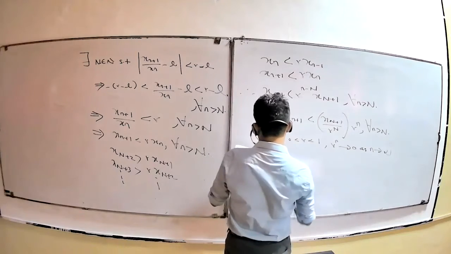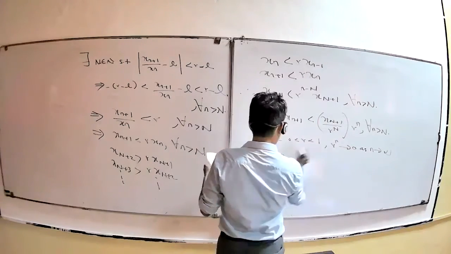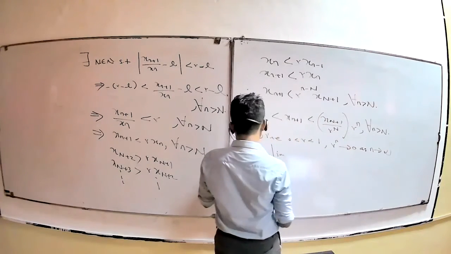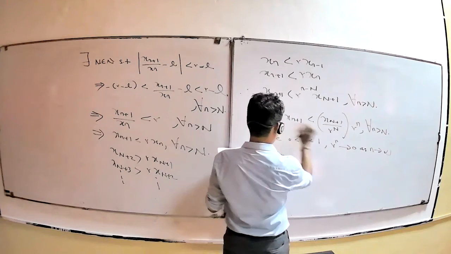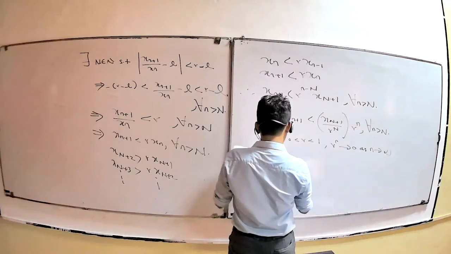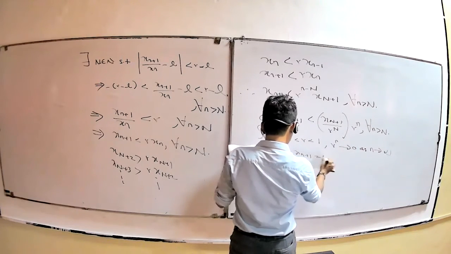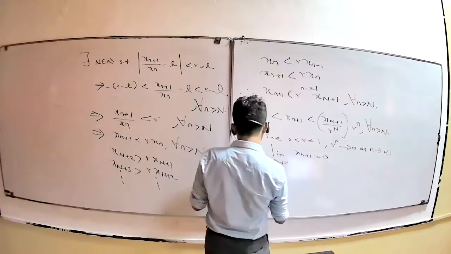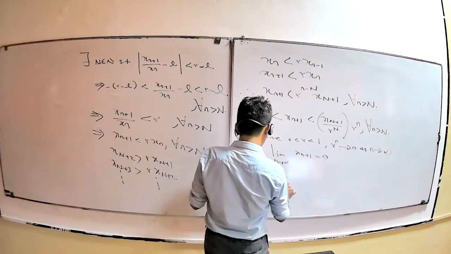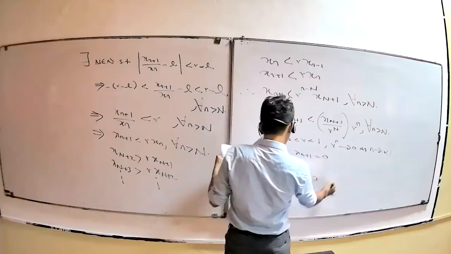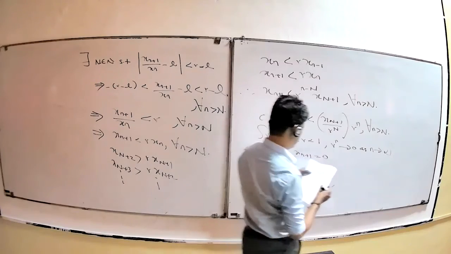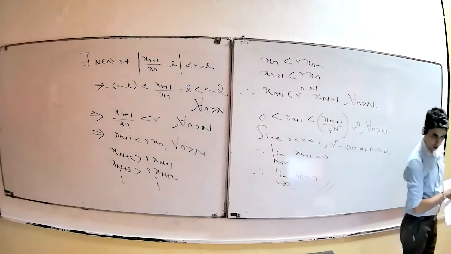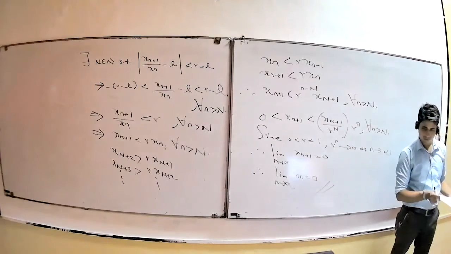Is it okay? Therefore, the limit of this as n tends to infinity is 0, no? Therefore, by the sandwich theorem, this one is 0, this one is 0, meaning this limit is also 0. This subsequence has limit 0, therefore the sequence limit is also 0. Okay?